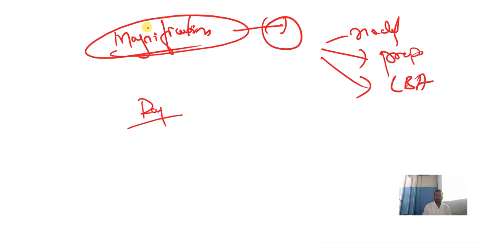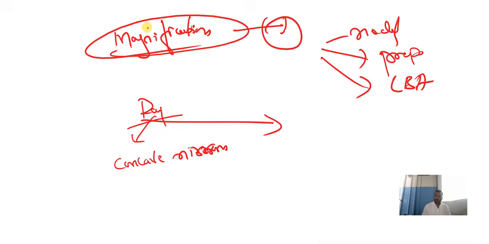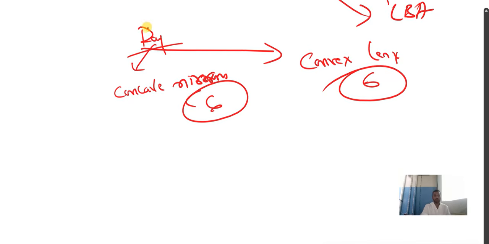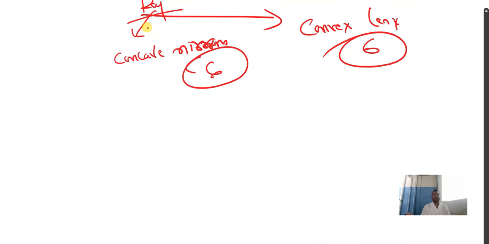For you, we have the ray diagrams. Ray diagrams are based on concave mirrors and on convex lenses. Based on 6 ray diagrams, you have to study carefully, and it is a compulsory question for 3 marks: concave mirror 6, convex lens 6. In that they'll ask you sub-questions also. You have to write the answer for that after drawing the ray diagram.